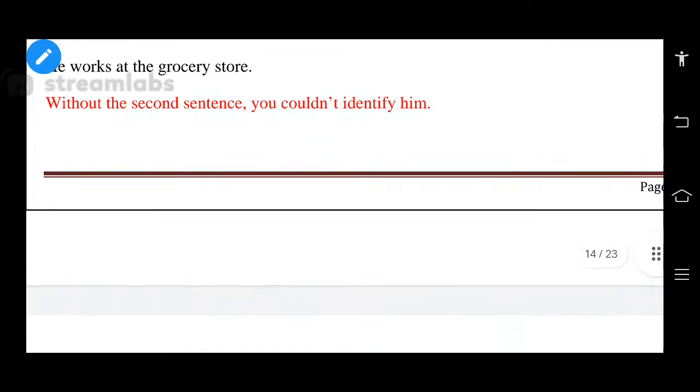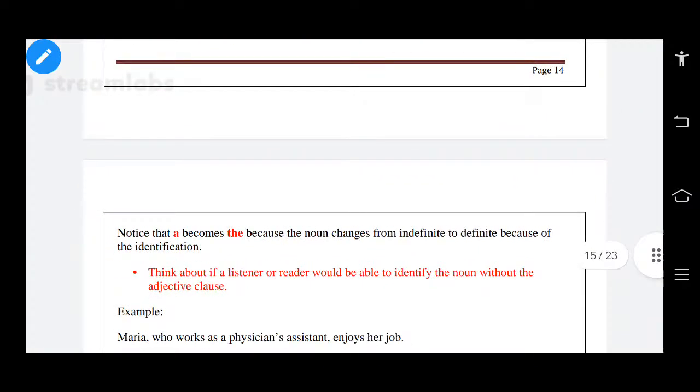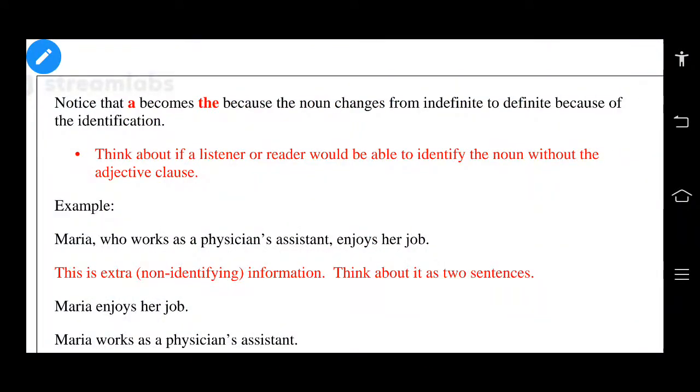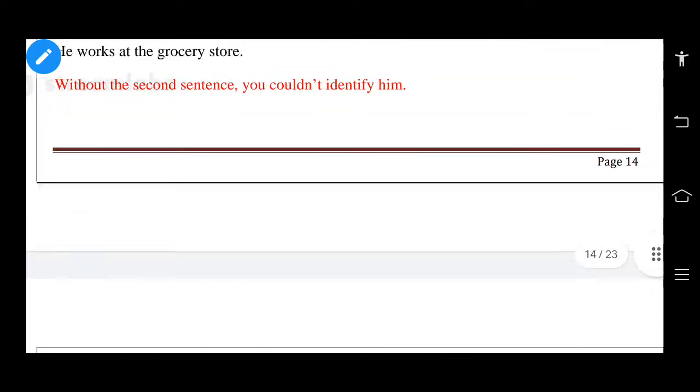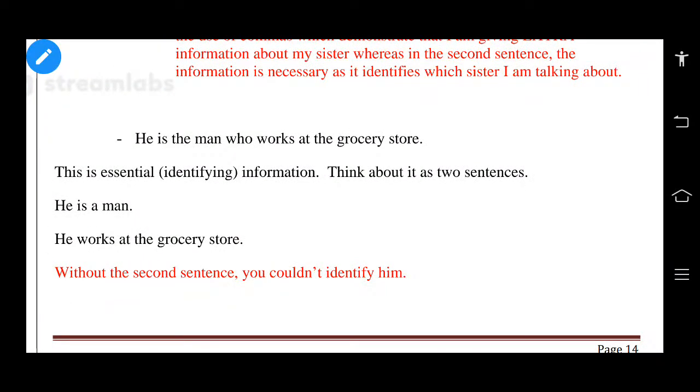Very good. Okay. So I think you understood very well from indefinite to definite because of the identification. See that he works at the grocery store. In the sentence, he is a man, and who works at the grocery. Now here A becomes the in the first sentence. So if you see, he is the man. If we use A, is it defining or non-defining?